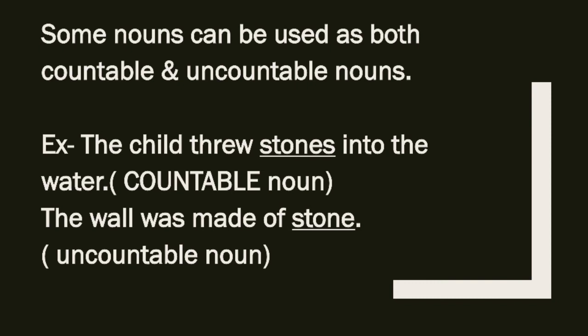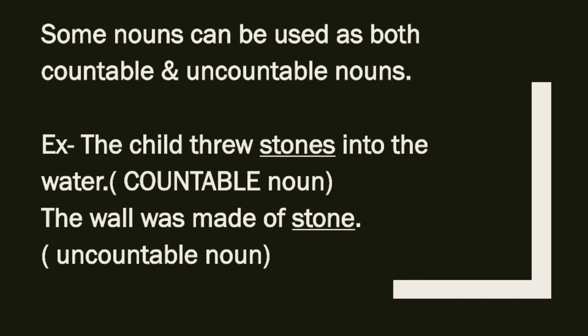In the second sentence, the wall was made of stone. Here you cannot count that stone. You cannot count whether the wall was made of 1 stone or 2 stones. So here stone is an uncountable noun. I hope you have got the meaning. You have to look at the sentence carefully to recognize whether that noun is countable or uncountable. Although both of them are stones only, in the first one it is used as an object, so you can count it. In the second one it is used as a material. That's why you cannot count it.